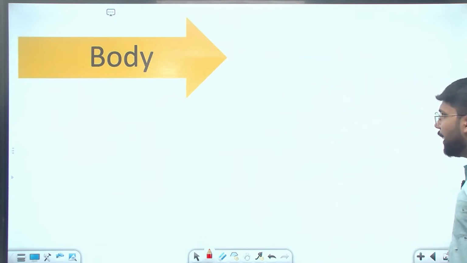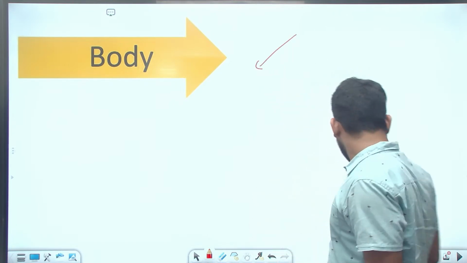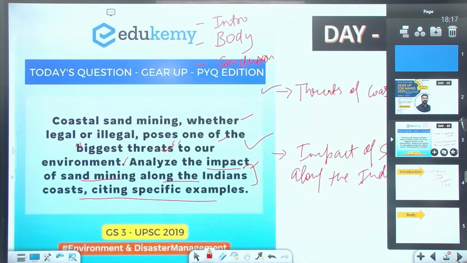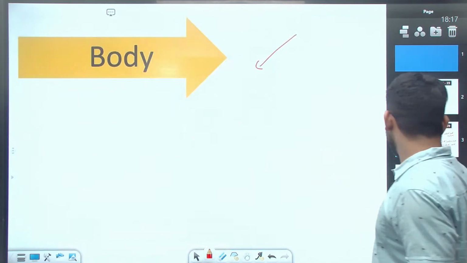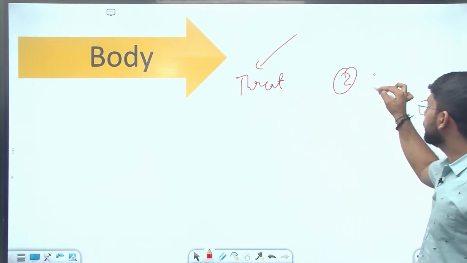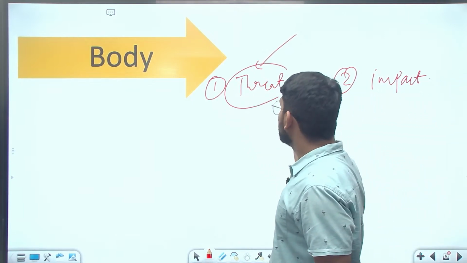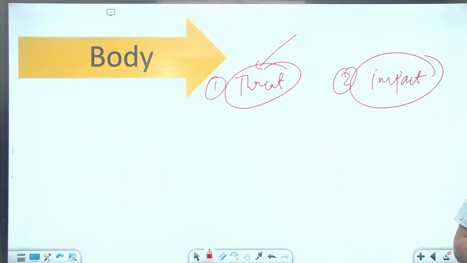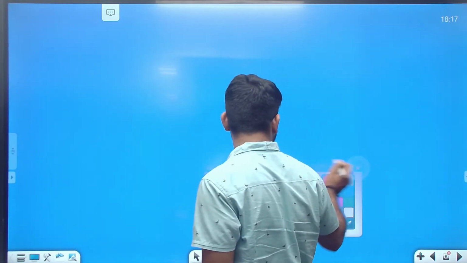Now come to the body part, where there are two requirements. As we discussed here, one is the threat of coastal sand mining, and the second is the impact. Now let's come to the first one, the threat of coastal sand mining.